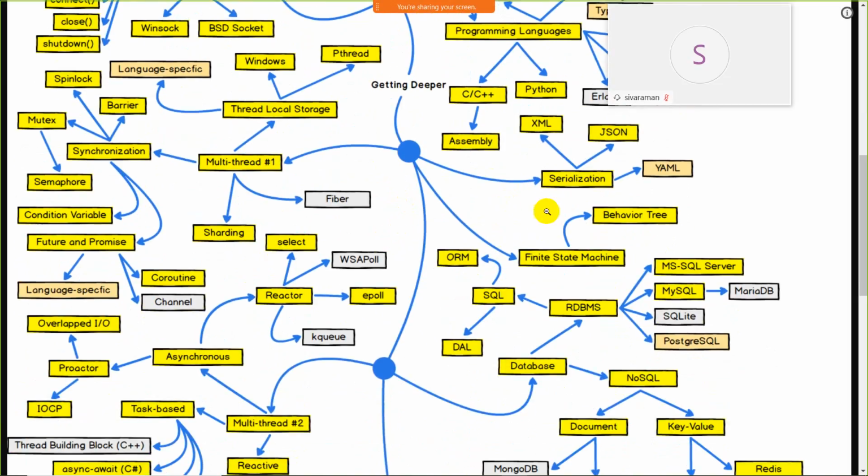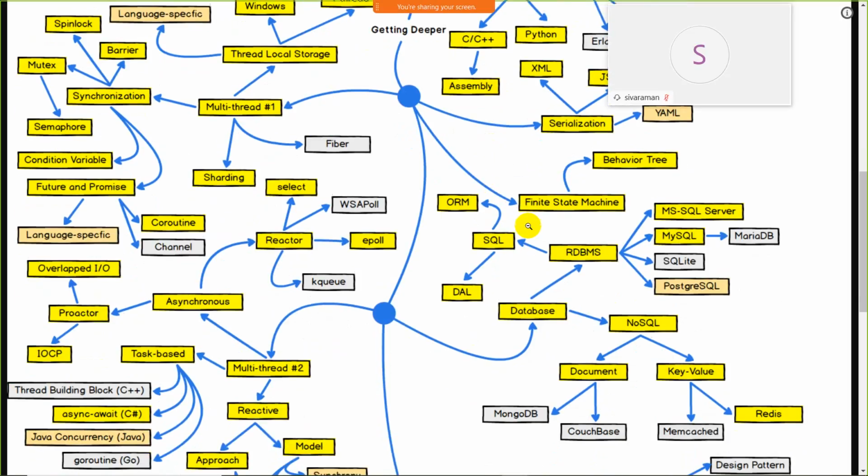Okay. After that, we have serialization. Serialization is the mechanism that connects your server part to your front end part. For this, we have JSON. So serialization is useful to connect your front end part to your back end part. For this, we have Extensible Markup Language, XML, JSON, JavaScript Object Notation, and YAML. XML and JSON are enough for you. Don't move towards YAML, it will create confusion for you. It will be useful if you deep dive into serialization.